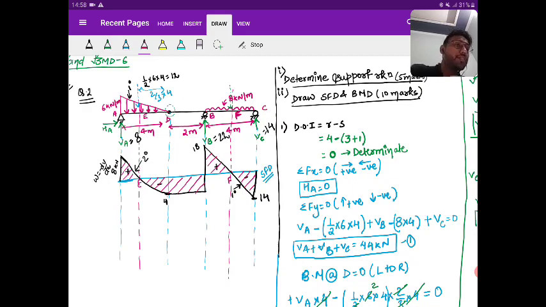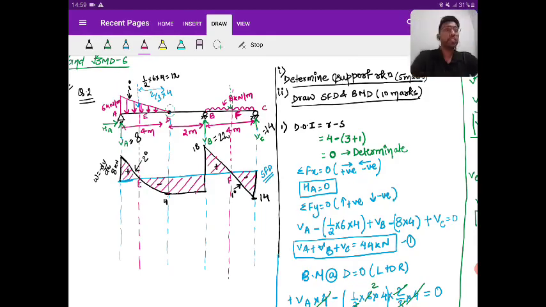After this question, I don't think you will have any problem in this SFD and BMD for the beams.